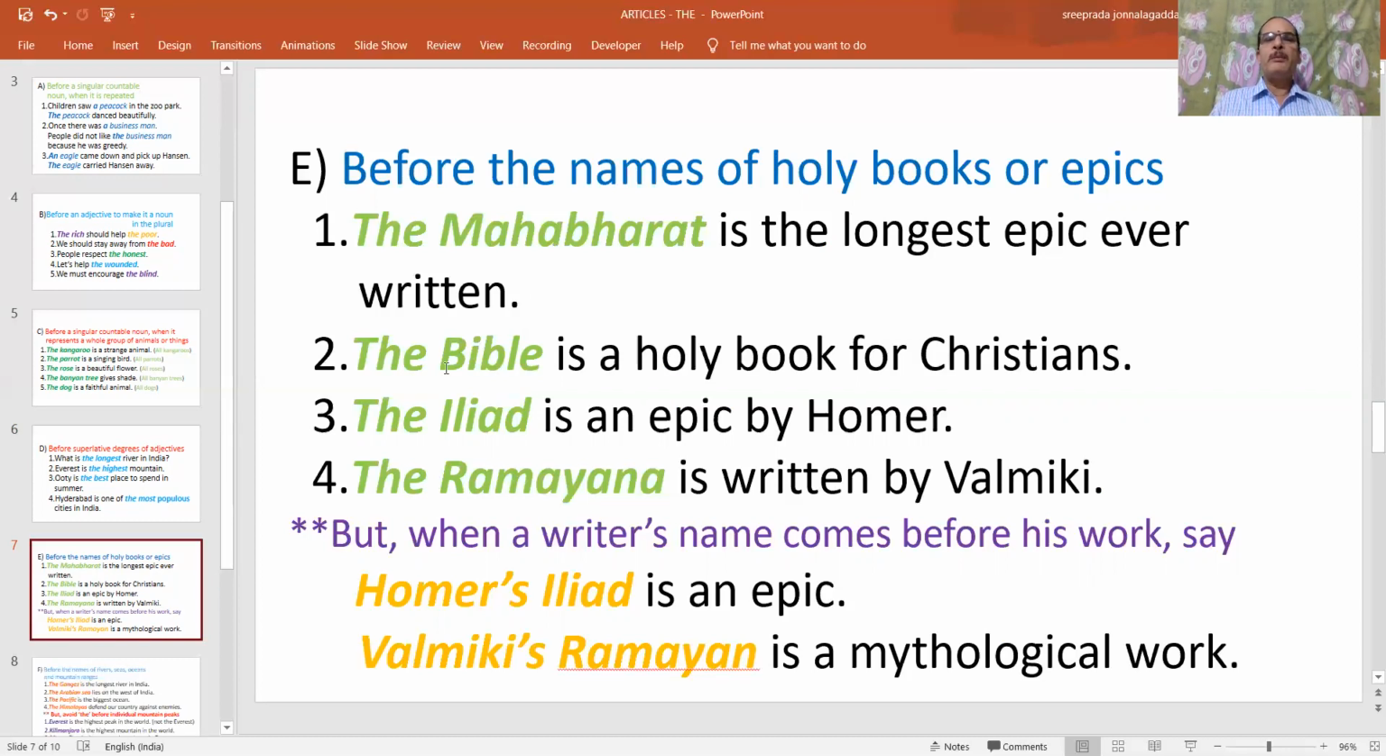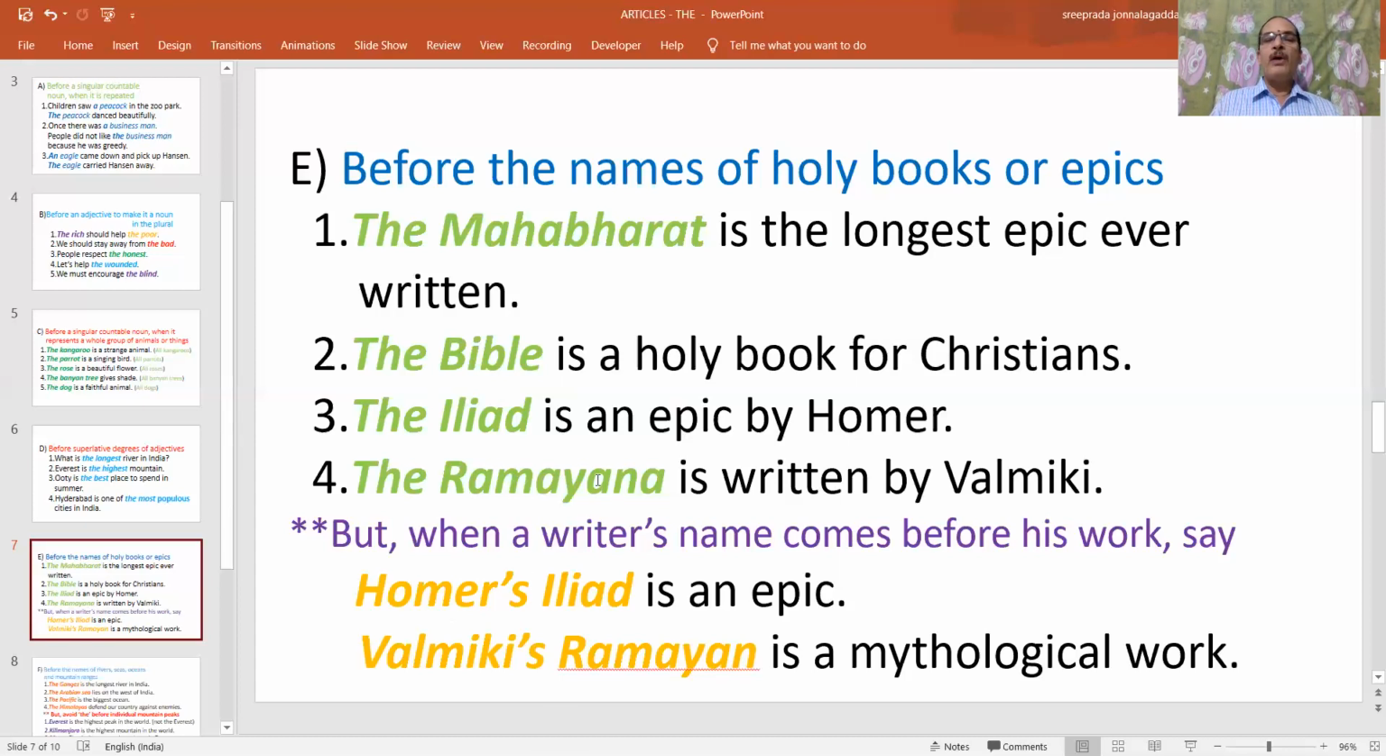But we have to remember one thing here. When the writer's name comes before his book's name or his work, we should not use the. For example, we are saying the Iliad is an epic by Homer. The Iliad, this is the name of one holy book, no doubt. But when the writer's name, that means Homer's name, comes first, we should not place the before this epic's name. For example, Homer's Iliad, but not Homer's the Iliad. We should not say like that. Homer's Iliad is an epic.